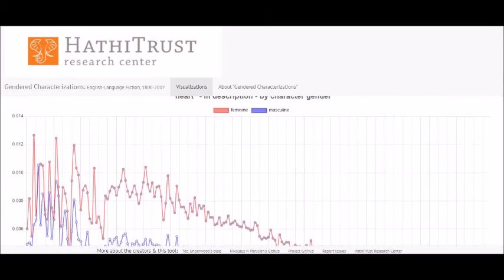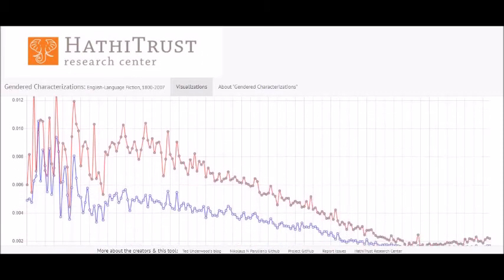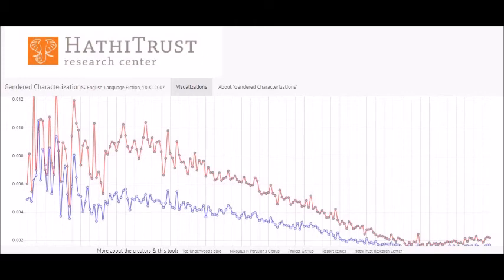Now for example, I have got this particular word, let's say HathiTrust Research Center, and I'm doing gendered characterizations. Let's say heart, and I'm looking for the gendered characterizations with respect to heart. Let's say the way feminine looks at heart and the manner masculine looks at heart. Now you see, it is a well-known fact that women are more emotional by nature and their hearts are known for that. Now if I compare it with a male, the things are very different.